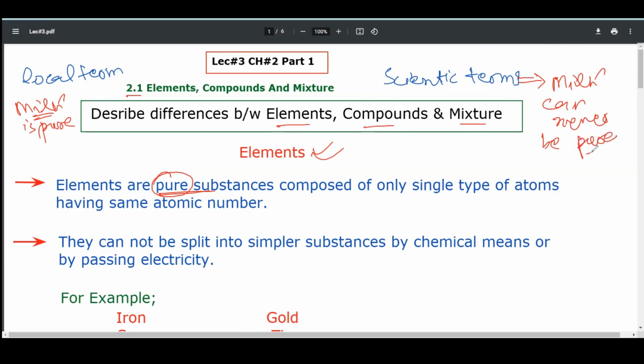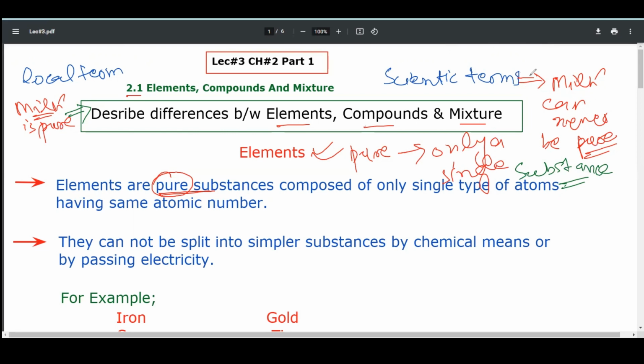Then what is a pure substance? A pure substance will contain only a single substance. While in milk, along with water, proteins, fats, and other essential nutrients are present.